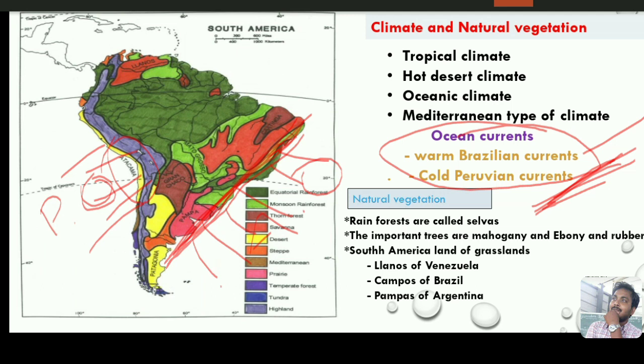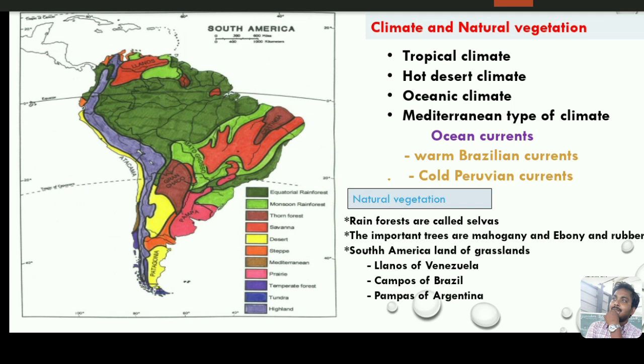Okay, and also we have learned about the oceanic climate. Oceanic climate is found in the western part of the Andes, and also the southernmost region of Chile. Here the blue color, what does the blue color indicate?